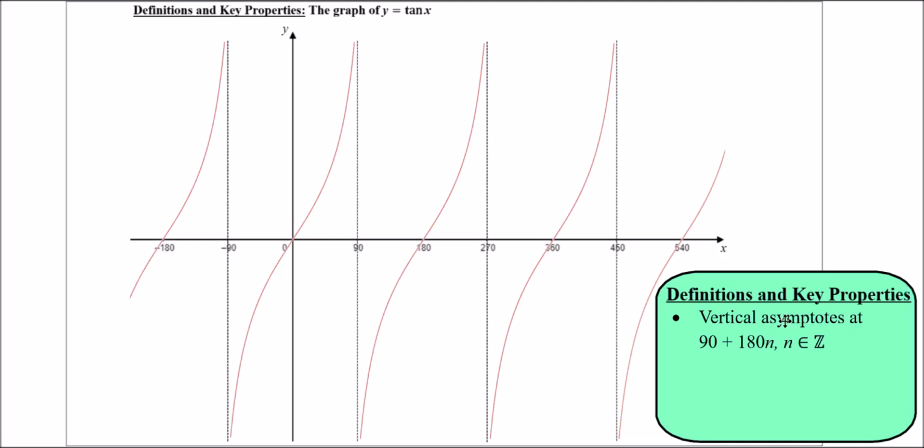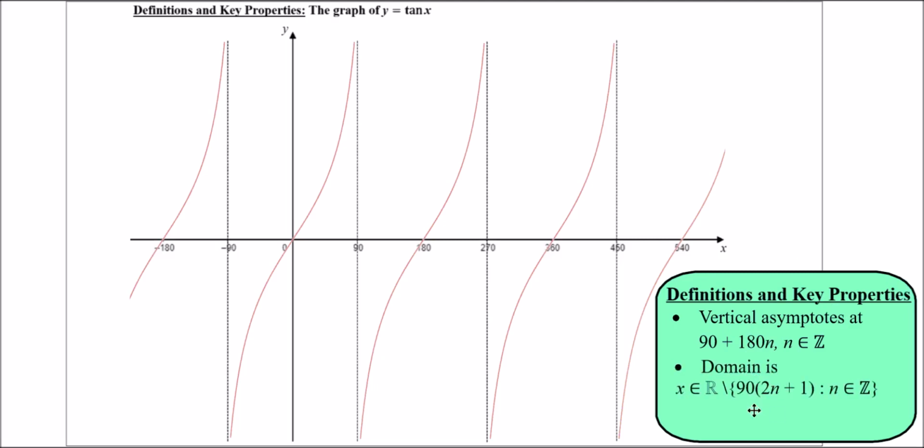So algebraically, the first one's at 90, and they repeat every integer of 180 degrees on from 90. So 90 plus 180n, where n is an integer, z stands for Zahlen, which is the symbol for integers, okay? So if n is an integer, 90 plus 180n is a sequence that generates the x values where these vertical asymptotes are.